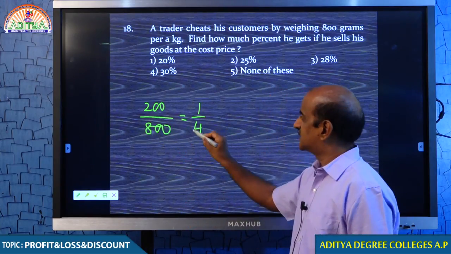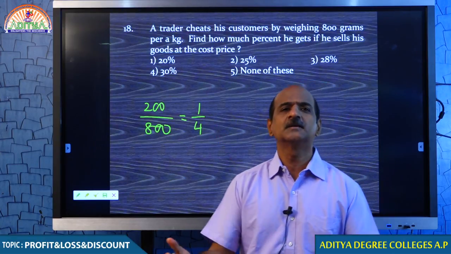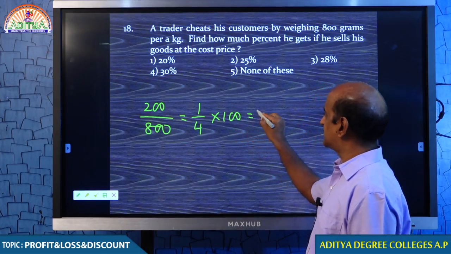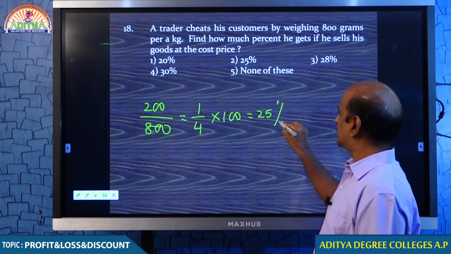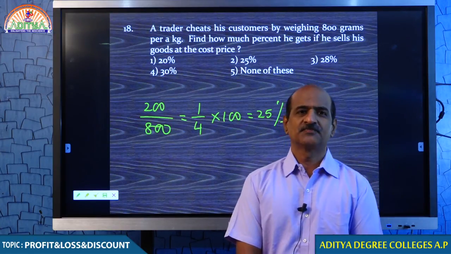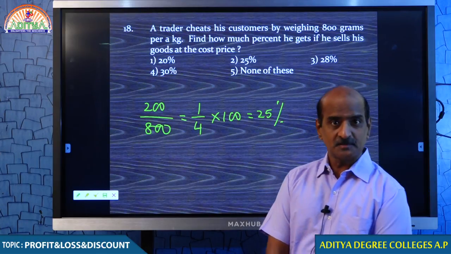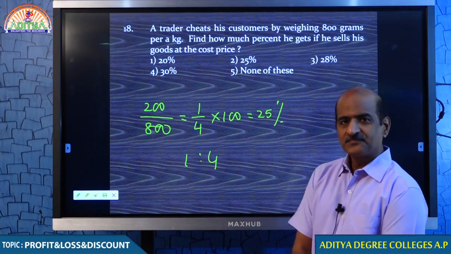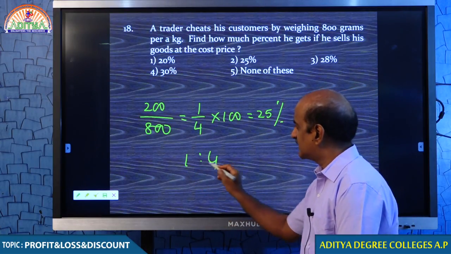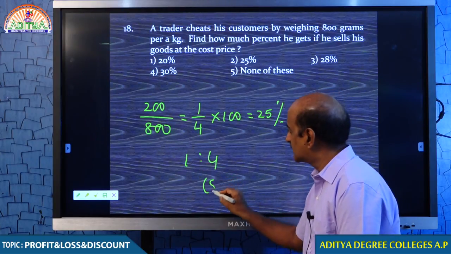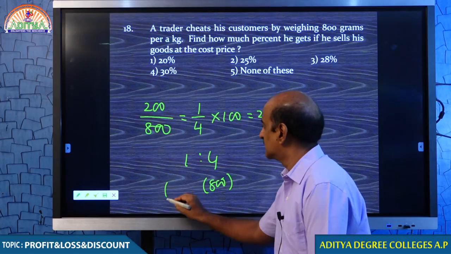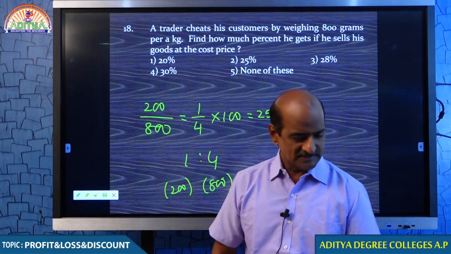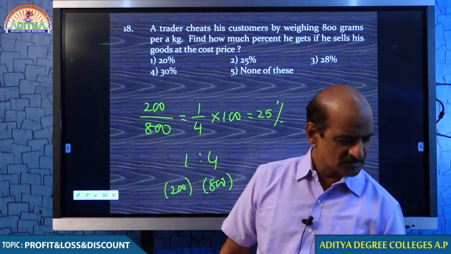800 grams he is giving to the customer, one part he is keeping for himself. If you convert the same into percentage, your answer will be 25%. Yesterday only we discussed this question. You understand, my dear students? So 1 kg he is dividing in the ratio 1:4. 800 grams he is giving to the customer and 200 he is keeping himself. Based on this concept, we go on to the next question.